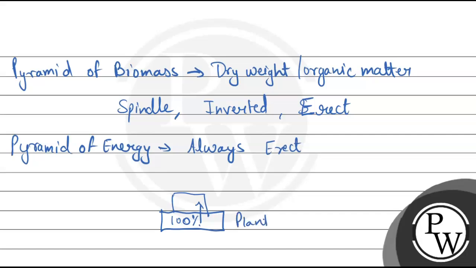The plants use the sunlight, right? So 100% of energy was there, but 90% of that energy will be utilized by the plants and only 10% will get transferred in the succeeding level. And similarly, this procession will be followed in all the cases. So there is a law for this, that is 10% law, that proves this theory, right? So pyramid of energy is always going to be erect, that we need to remember.